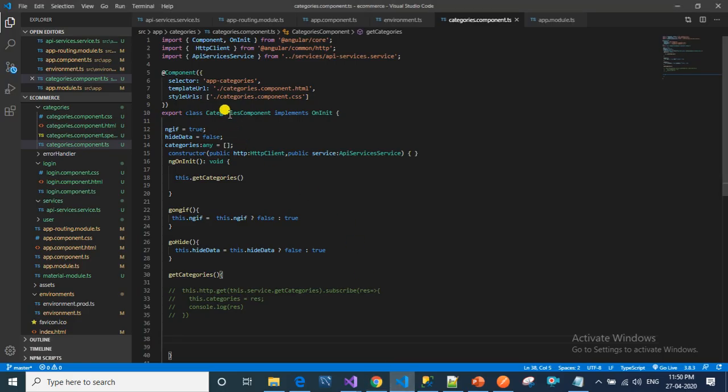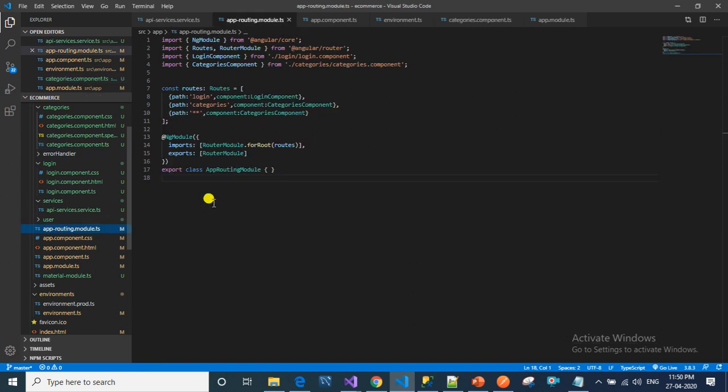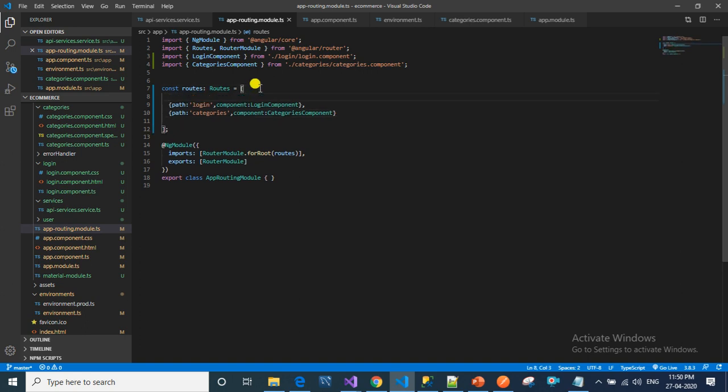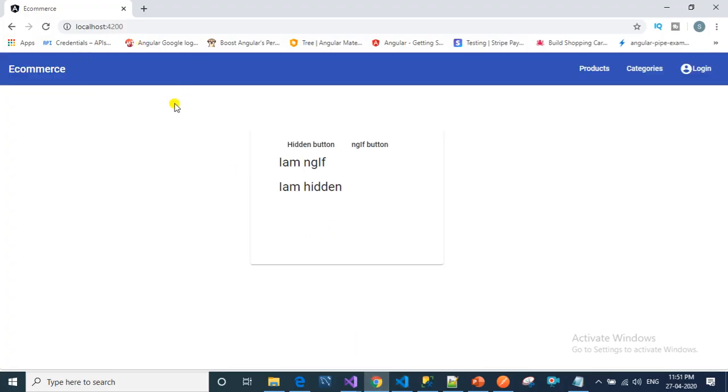And what happens if we keep our wildcard routes above all the paths? So if we keep like this, then if I open our browser, even though I have clicked login or categories or anything, it will go to categories itself.